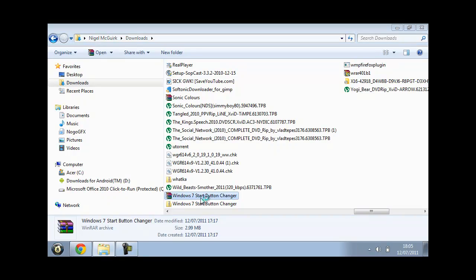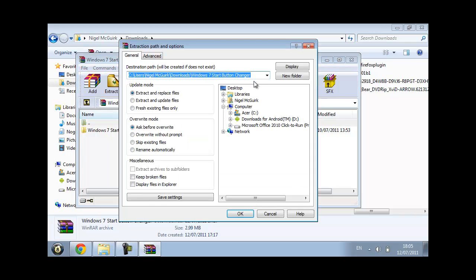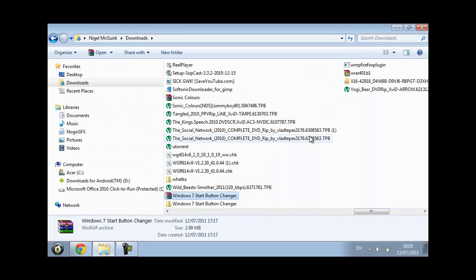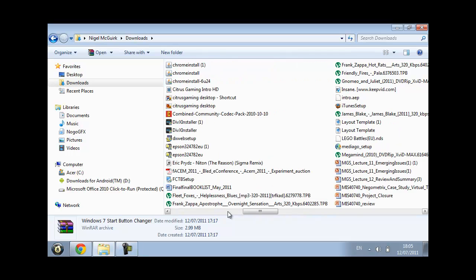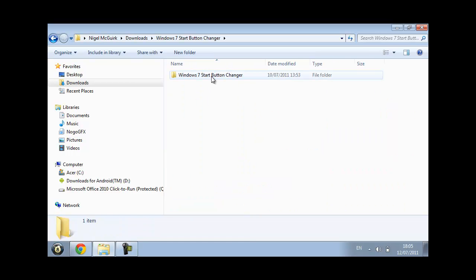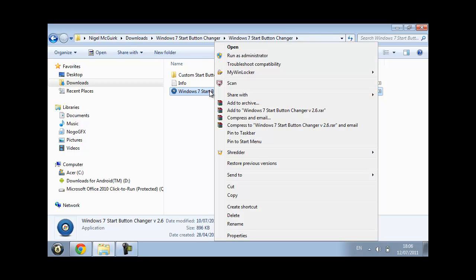You open it up, and you're gonna click extract to, and then extract to wherever you want. I already have it, so I'm not gonna extract it. And then you will get a folder, Windows 7 Start button changer. You're gonna open that, go into the next folder, and then right click on Windows 7 Start button changer, volume